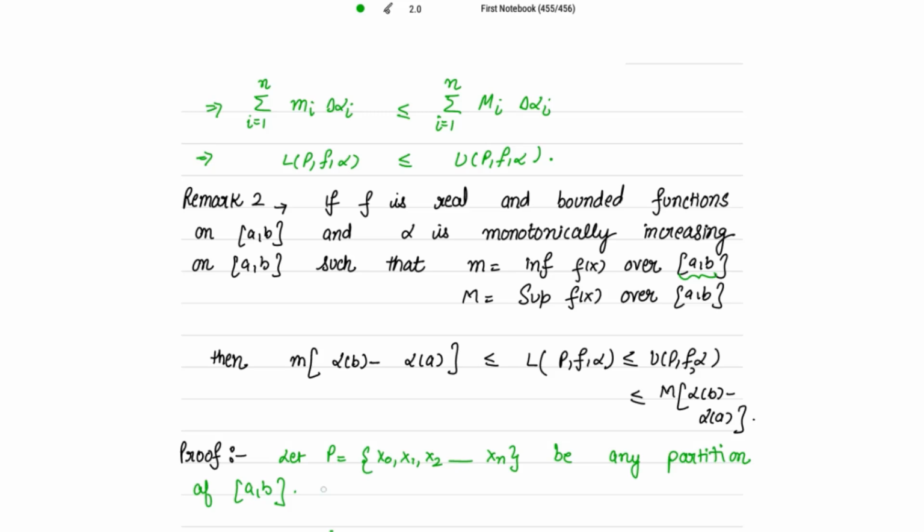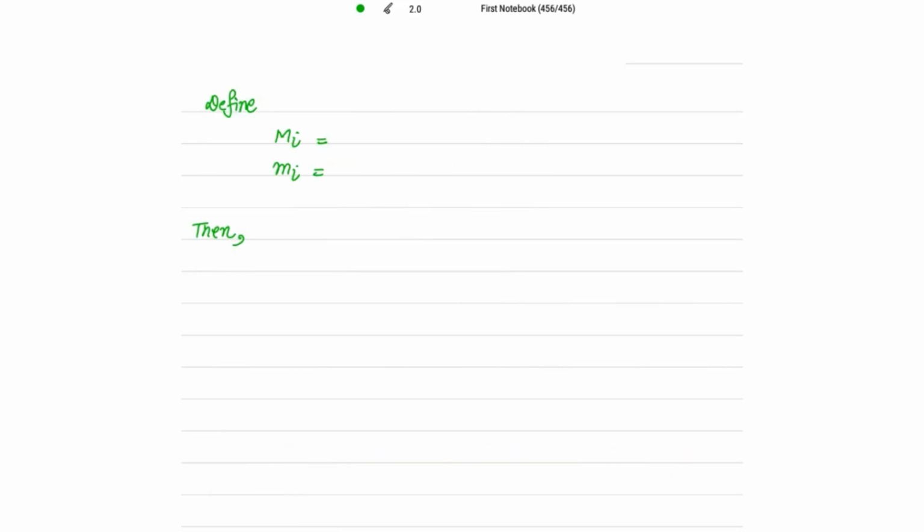Again, I have my partition P equal to x0, x1, x2 up to xn, any partition of the closed interval [a, b]. And then I again define capital Mi to be the supremum of f(x) over this closed interval [xi minus 1, xi], and small mi is the infimum of f(x) over the closed interval [xi minus 1, xi]. Then from here we can say that small mi is less than or equal to capital Mi.